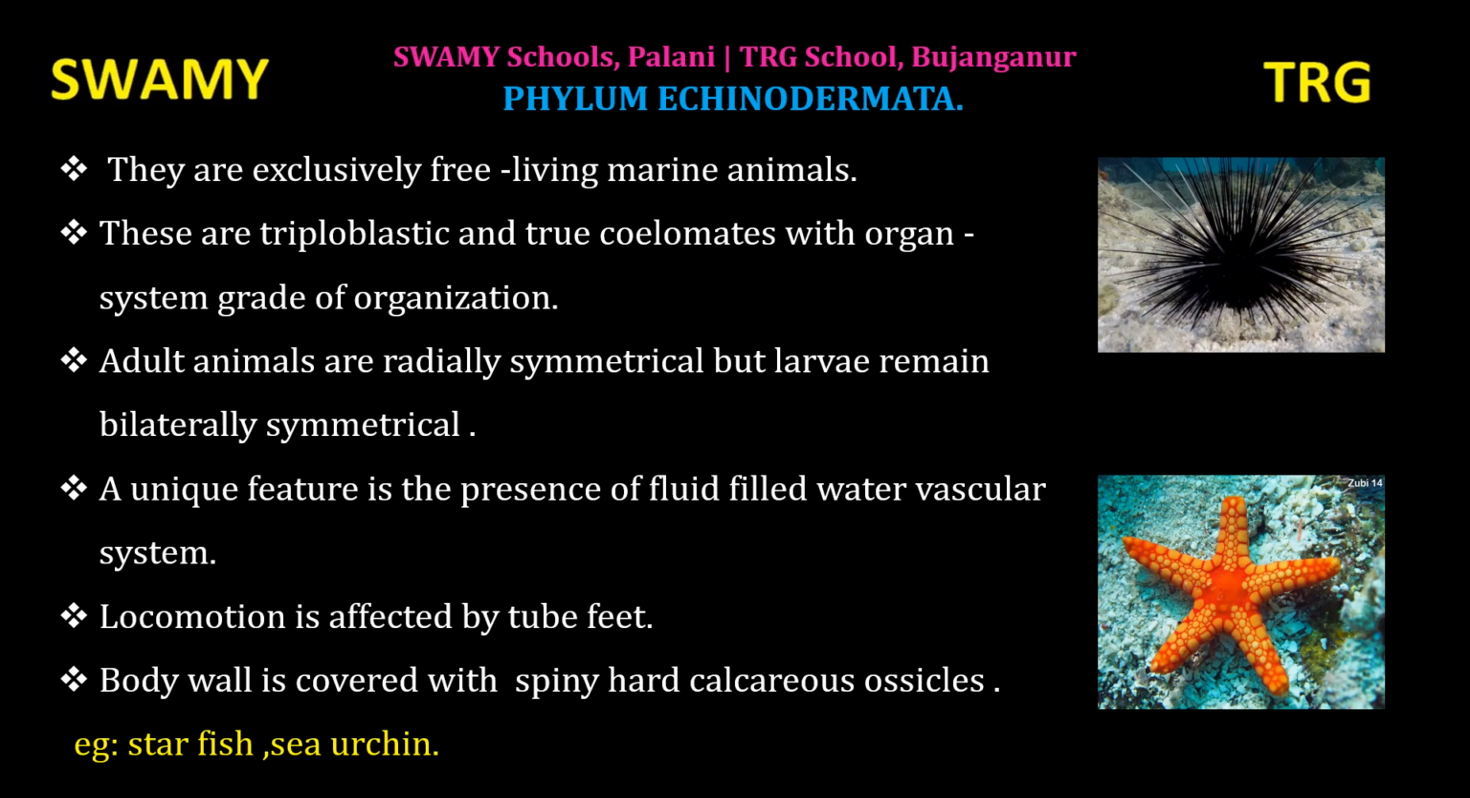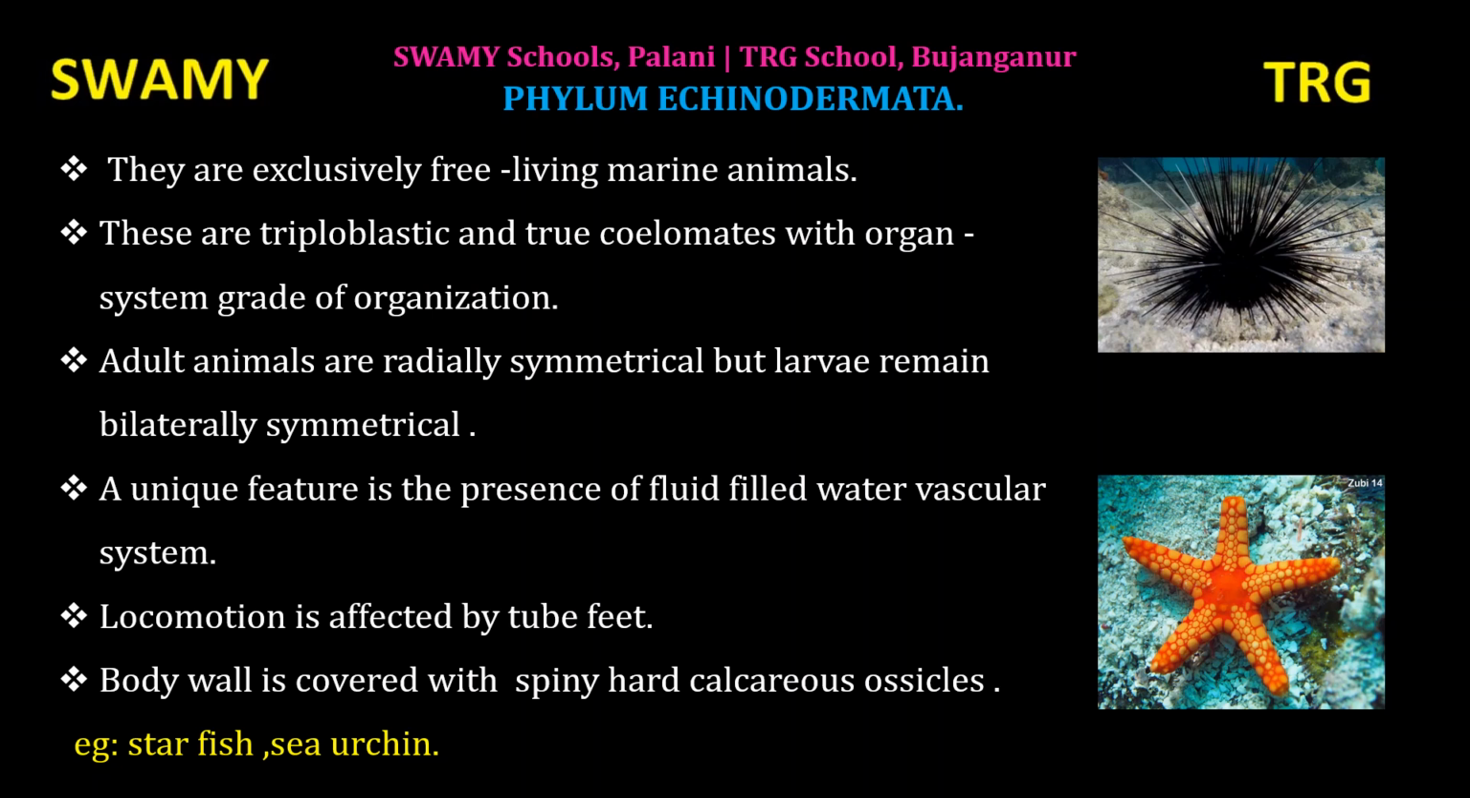These are triploblastic and true coelomates with the organ system grade of organization. They have 3 germ layers during embryonic development and a true body cavity, with organ system grade of organization. They have better body development with several organs.